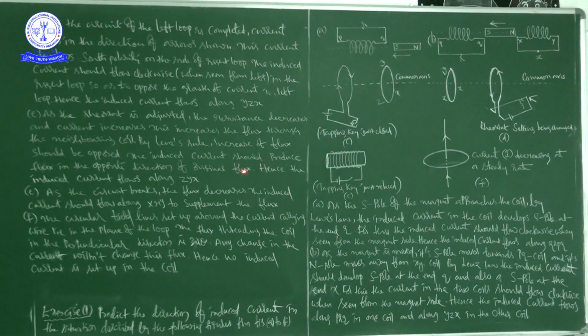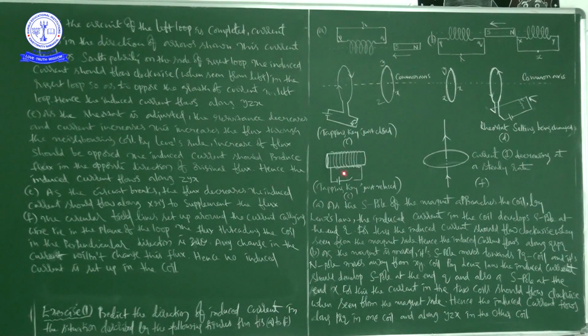The induced current should produce flux in the opposite direction of the original flux. Hence the induced current flows along ZYX like this, along ZYX, okay, right.